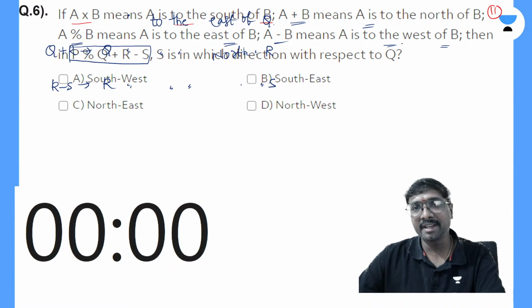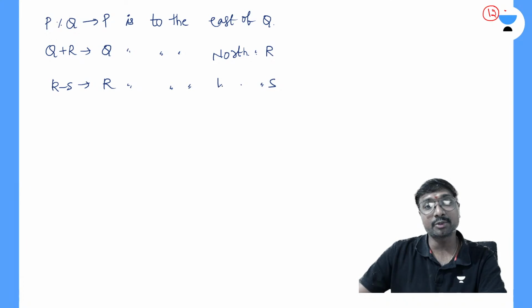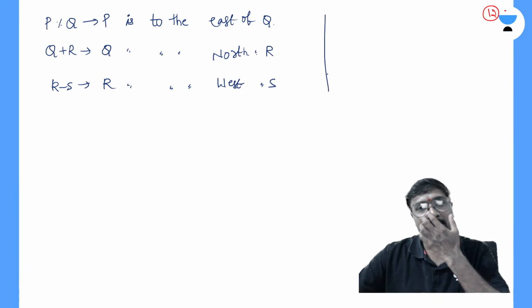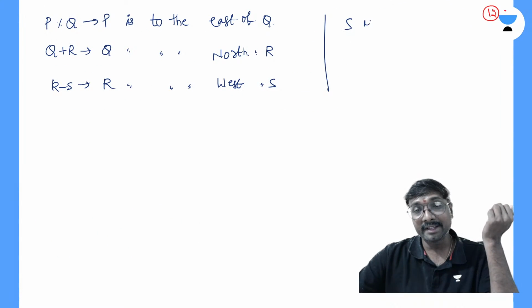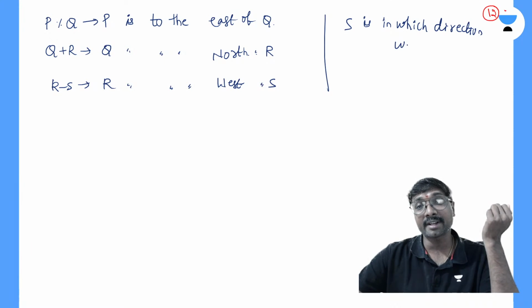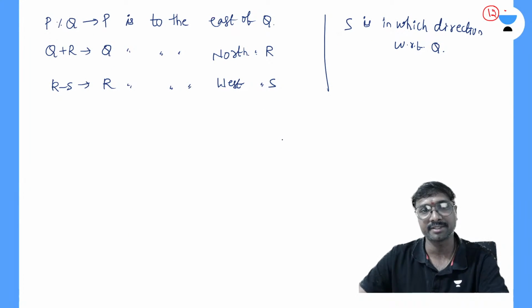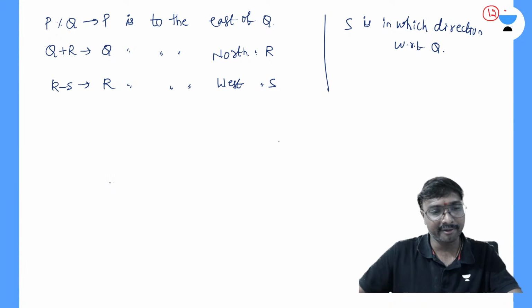A minus B means A is to the west, so R is to the west of S. Then you are asked to identify in which direction S is with respect to Q.